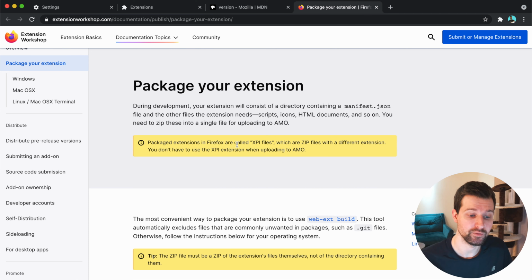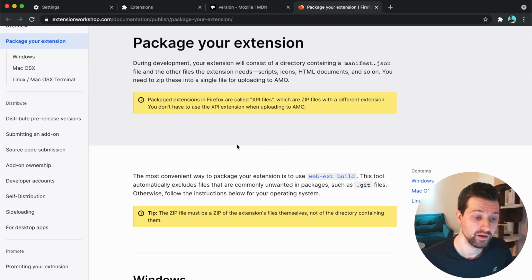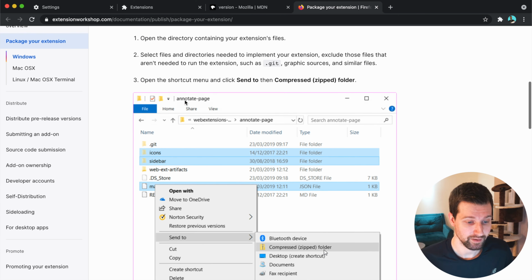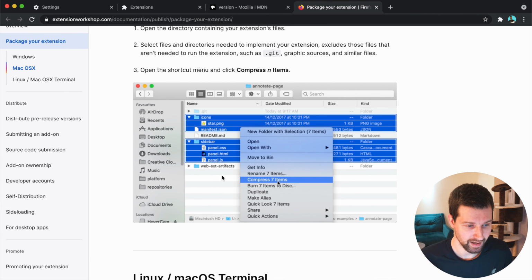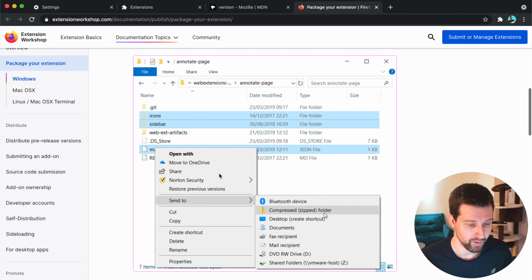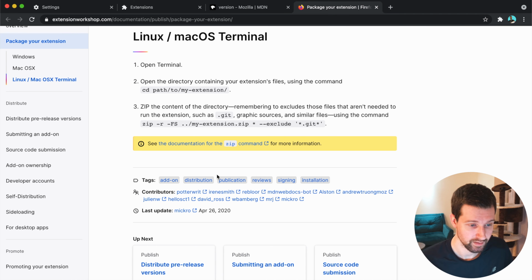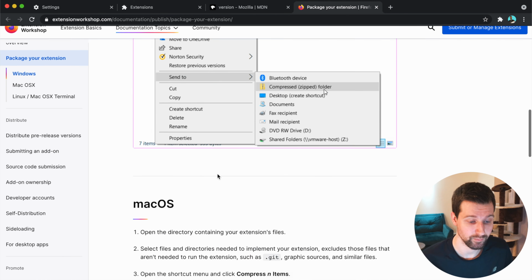But in terms of packaging your extension to actually submit it to the web store, you can see the information here. You can put a zip of these files when you're actually going to submit it. But you need to create an account with Firefox before you do this. Otherwise you can submit this very similar to the Chrome web store. As you can see, there's options for both Mac and for Windows, but I'll put a link in the description to this page that shows exactly what you need to do. Once you zip that up, you can then upload that straight to the web store.